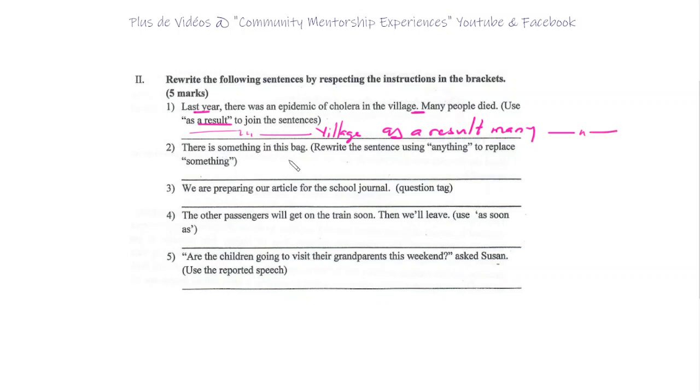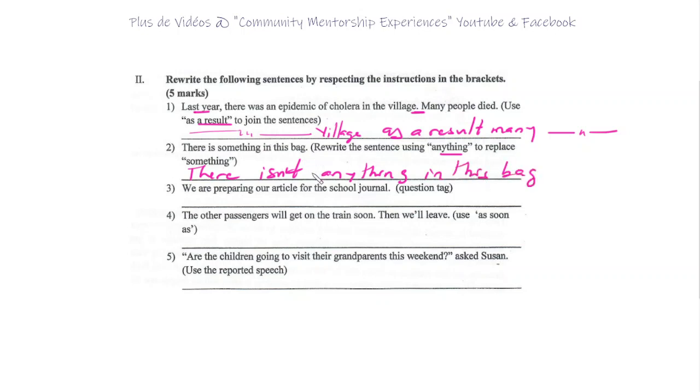2. There is something in this bag. Rewrite the sentence using anything to replace something. Okay, so very simply, there isn't anything in this bag.